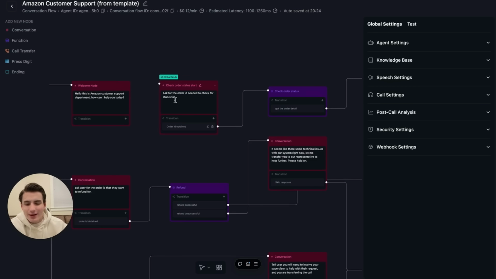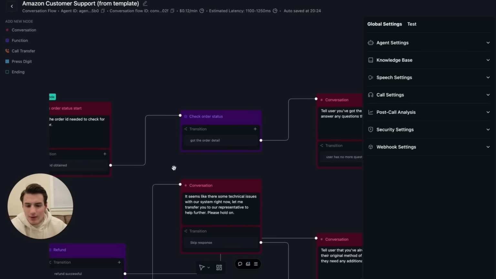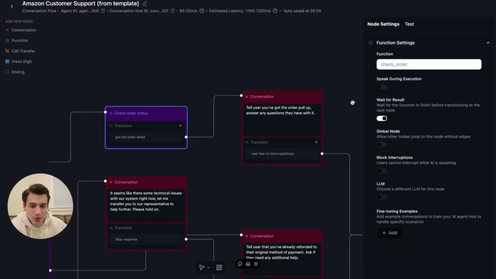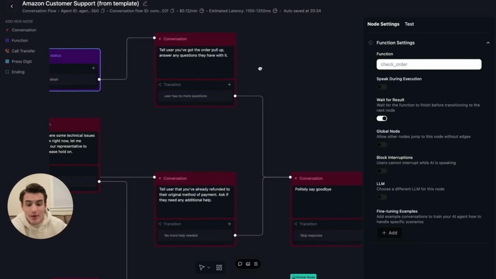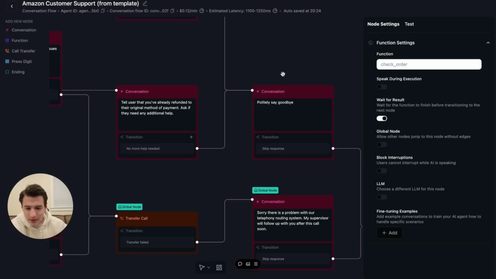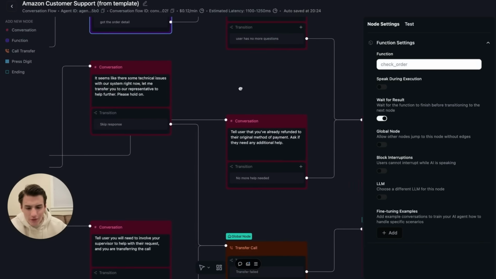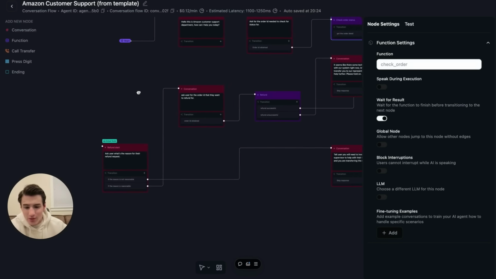The next thing that gets triggered is to ask for the order ID needed to check for status. We first ask for the order ID and then go to order details, and then we wait for results, and then tell the user we've got the order pulled up, answer any questions they have, and then politely say goodbye. If we process the refund, we can keep on going over here: tell the user you've already refunded their original method of payment, and ask if they need any additional help. As you're able to see, all of this connects.